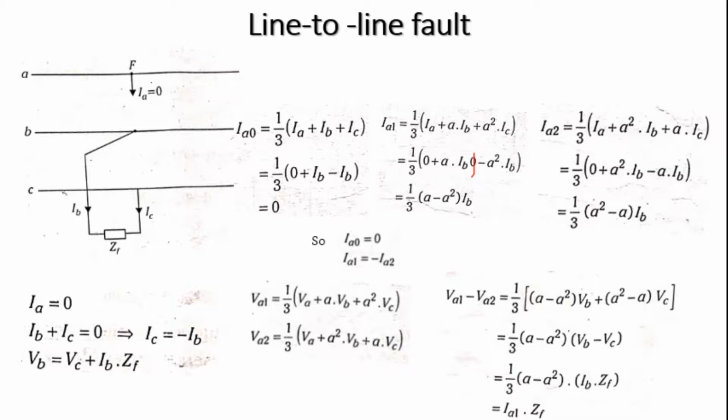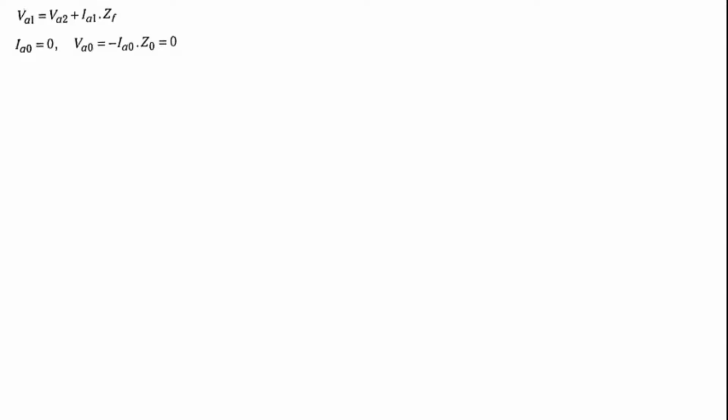So what will happen here? The value A minus A square into IB into 1 by 3 we can write as IA1, so this can be written as IA1 into ZF. From this we can write VA1 is equal to VA2 plus IA1 into ZF. IA0 is 0, and if IA0 is 0, VA0 is also 0.